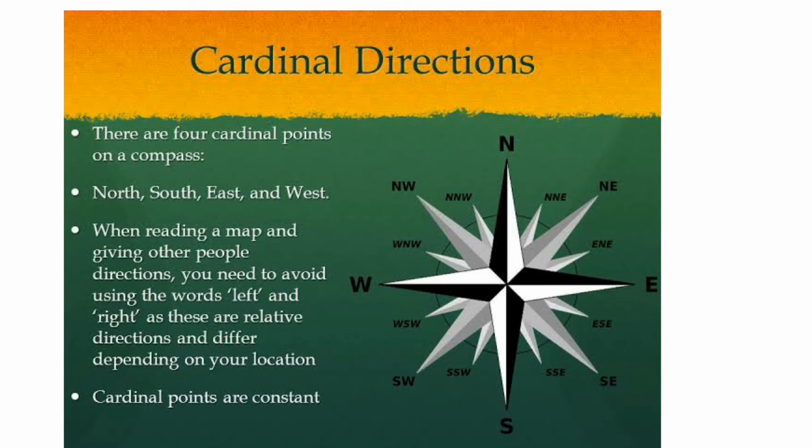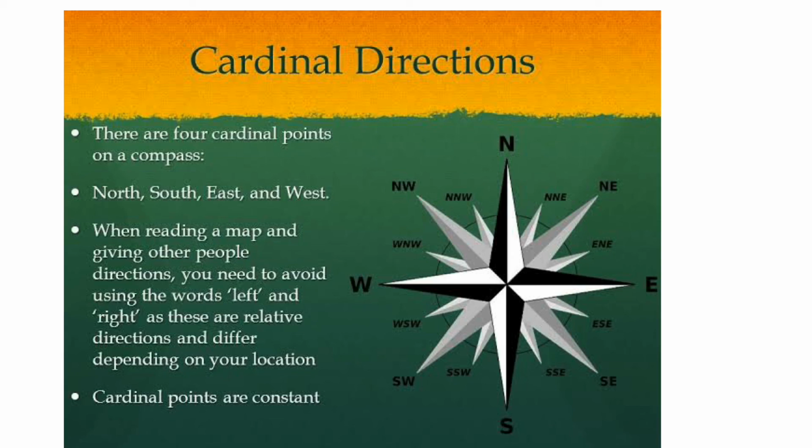A map without direction has no value. That is the reason why directions are always marked on the maps. The top of the map on which the title of the map is written is always to the north, and the lower part of the map is to the south. The right hand side is the east and the left hand side is the west.